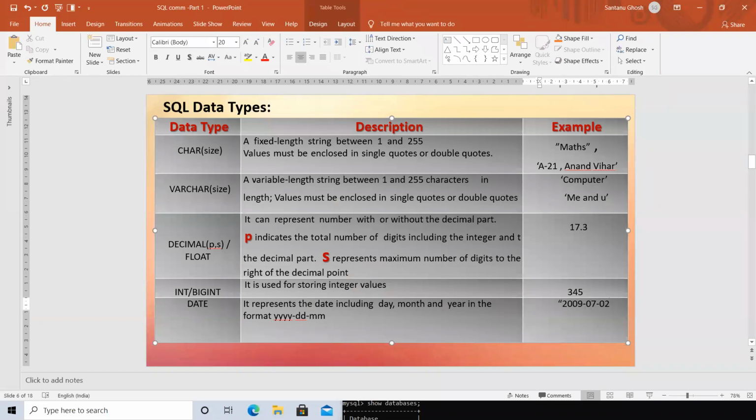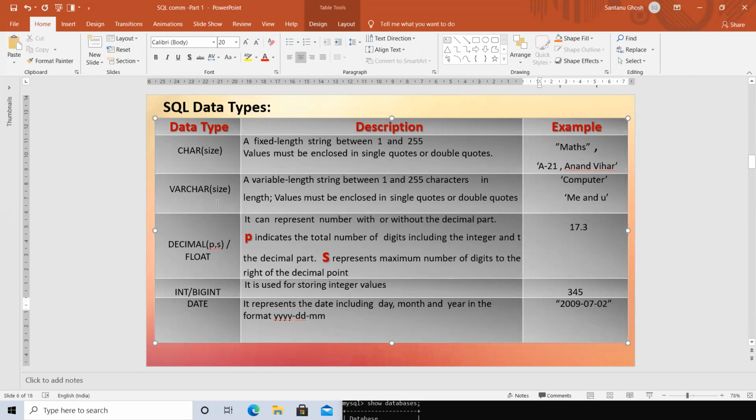So when you are storing the data, don't forget to put the quotes. I'm putting it here so it remains in your mind that for string, that is char and varchar data, it is quotes. Double or single both work, so there's no confusion whether you do it in Python or SQL. Dates need quotes, but for decimal and float, it is not required. There is a time data type also. I'm not talking about it because we don't really use it much, but there is a time data type.